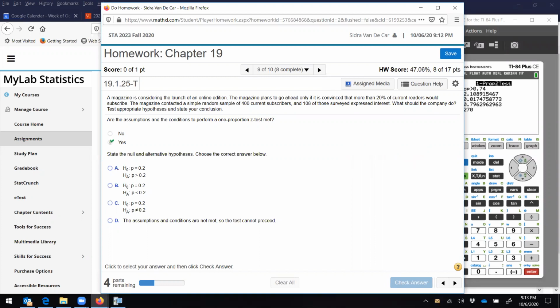State the null and alternative hypotheses. So we need more than 20%. So our null is 20%, and the alternative needs to be bigger than 20%.